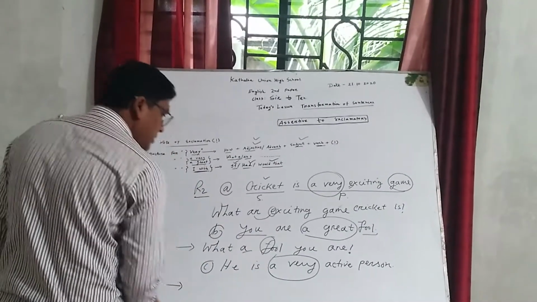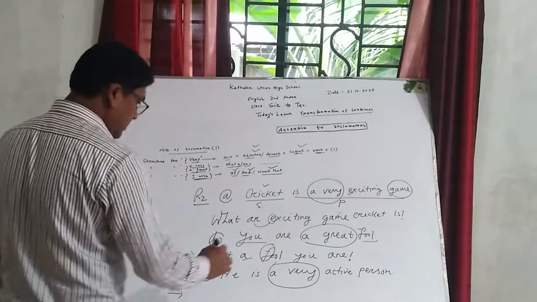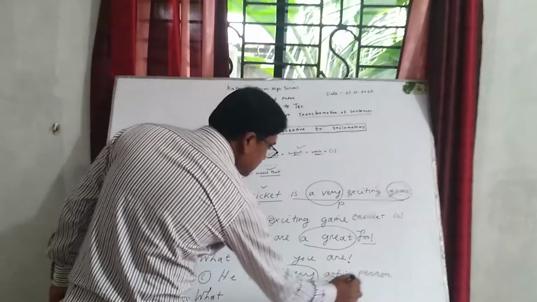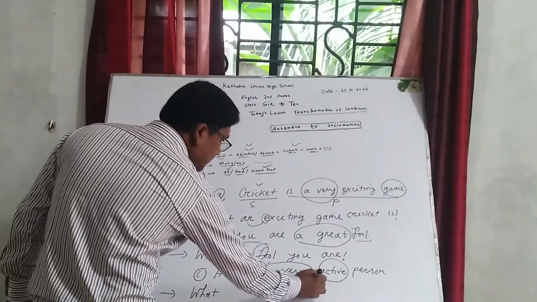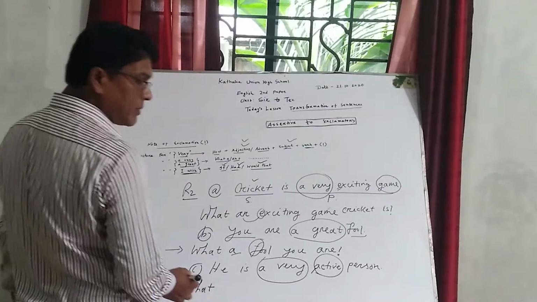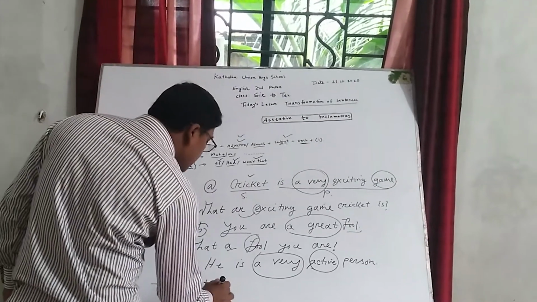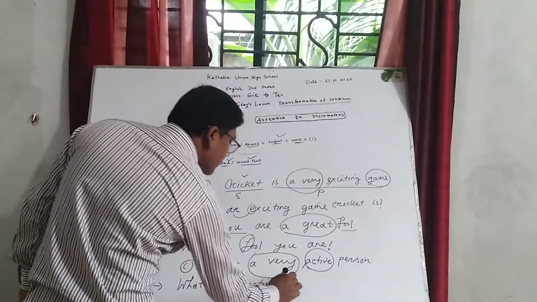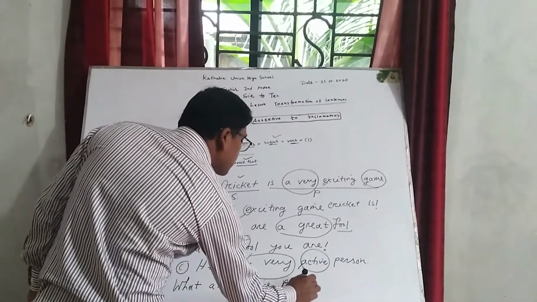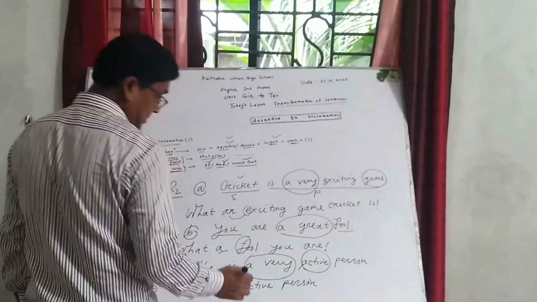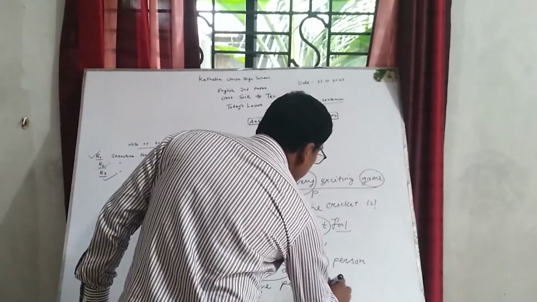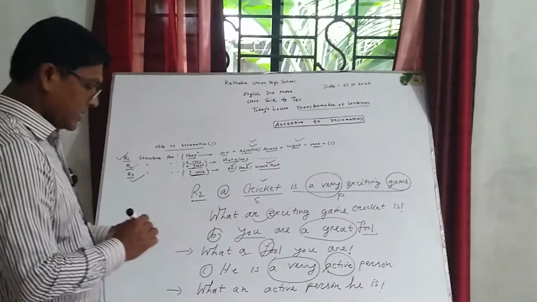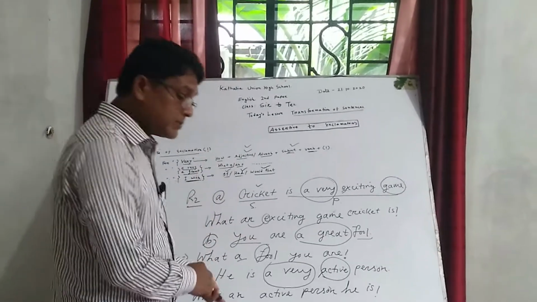At first I have to write here "what". This is an adjective and the first letter of "active" is a vowel. For this reason we have to write "what an active person". Then I will write the subject: he is. Okay, dear students, I hope you understood this kind of rule.